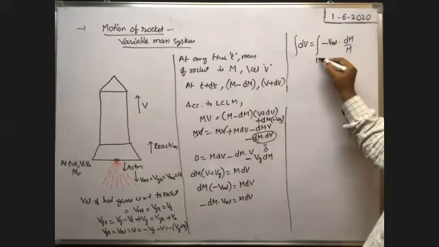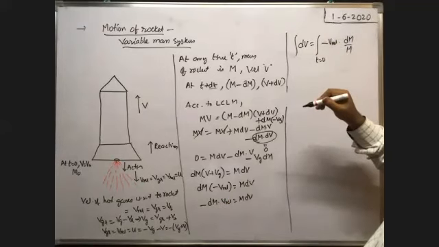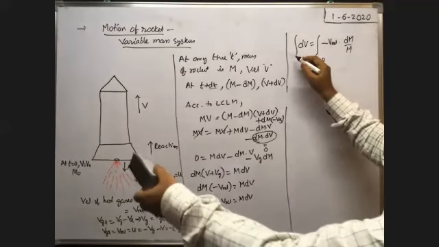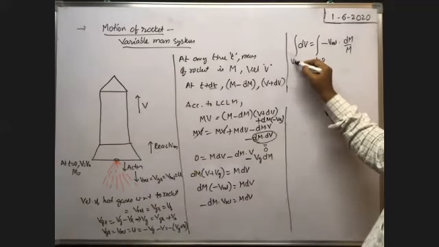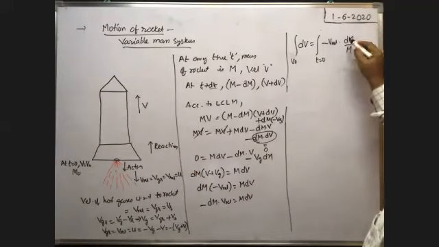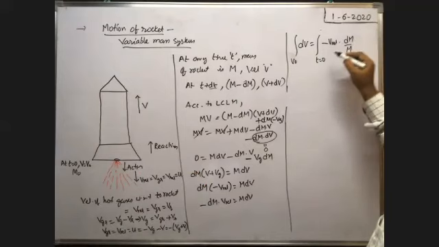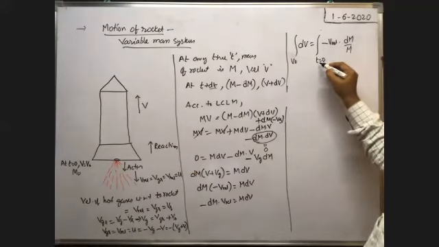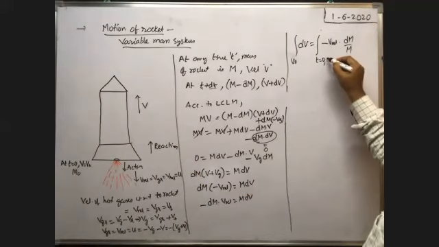At t is equal to 0, suppose the velocity of the rocket is v naught, and after any time t, as we are integrating with respect to mass, we have to write the mass limits. At t is equal to 0, suppose the mass of the rocket with the fuel is m naught.